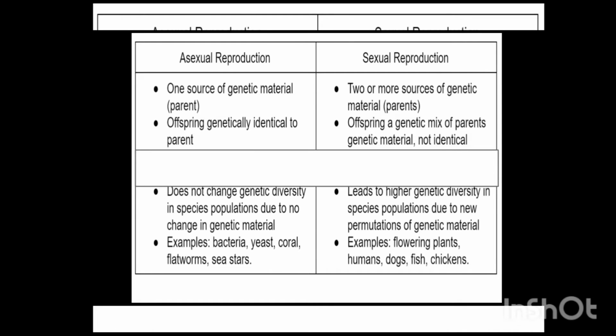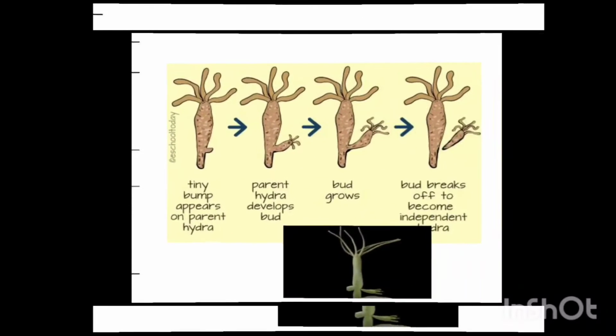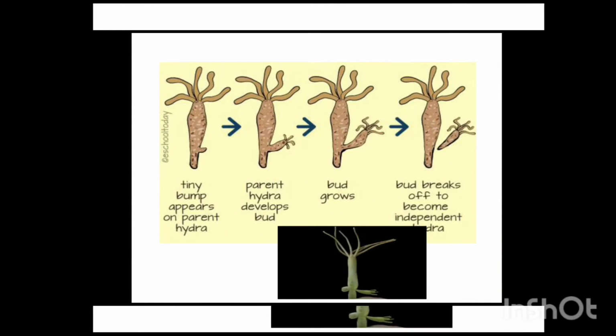So let's begin with the types of asexual reproduction. Here is the first one, that is budding. Let's take one example of hydra, how hydra reproduces asexually. On the body of the parent hydra, a tiny bump appears.